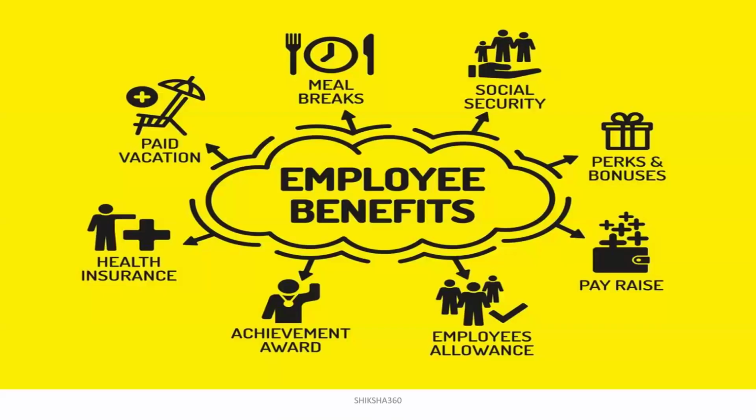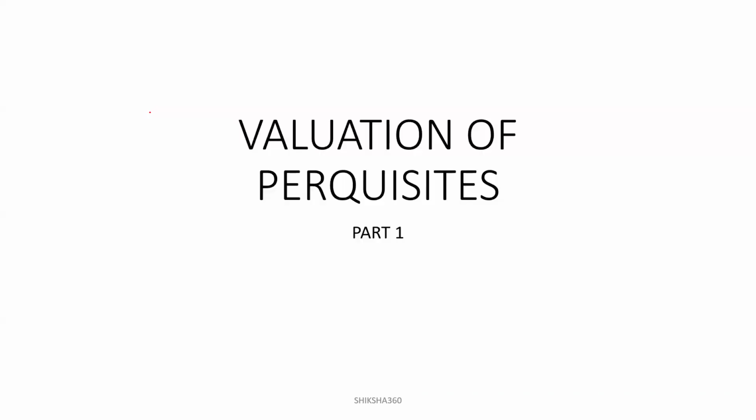So from the image, you are able to understand that these are the different types of benefits given by the employer to their employees, like meal breaks, social security perks and bonuses, pay raise, employer allowances, achievement award, health insurance, paid vacation, all these things. Now, the government introduced a new tax on the bankers, that is on the perquisites. First of all, we will discuss the basic meaning of the word perquisites.